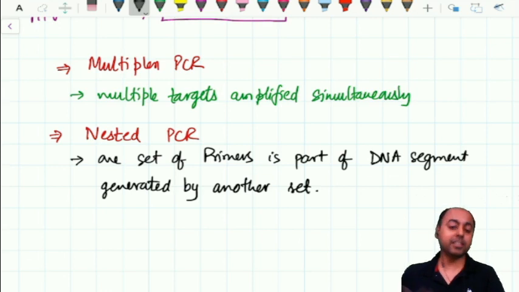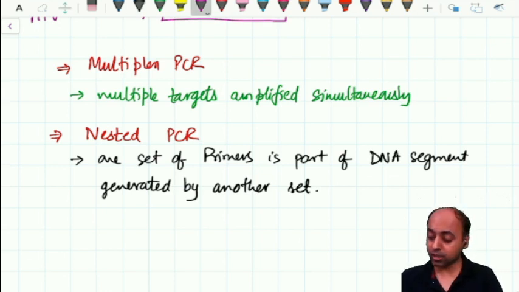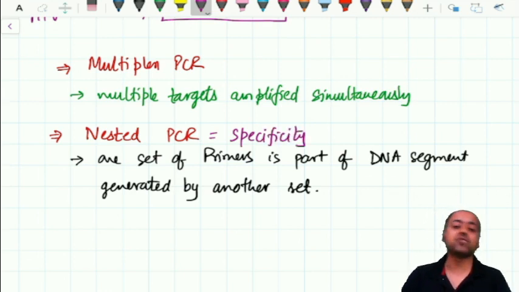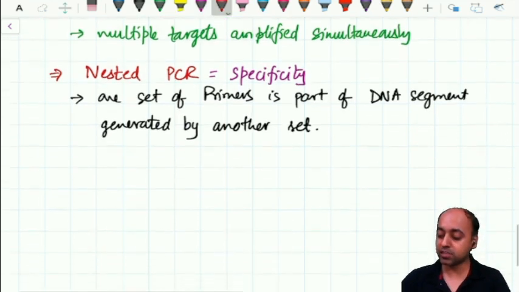Nested PCR is used when you want very high specificity. It increases the specificity.